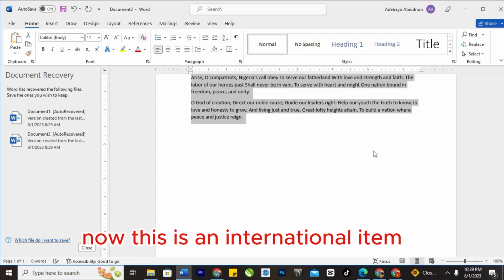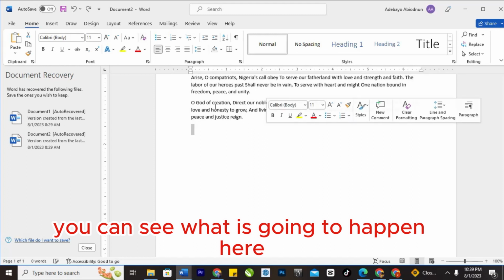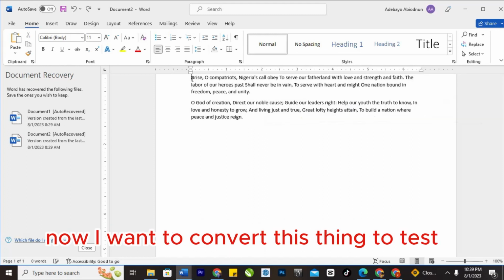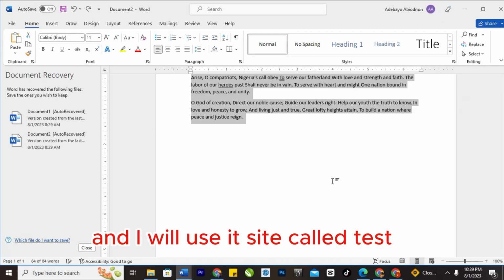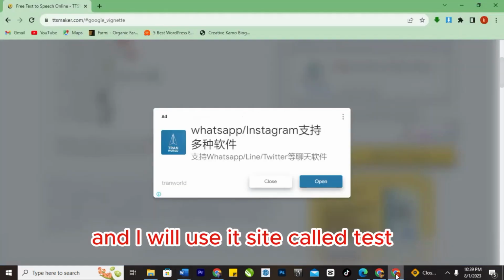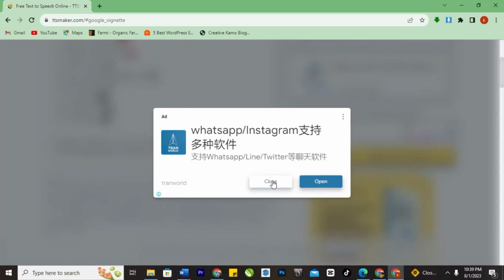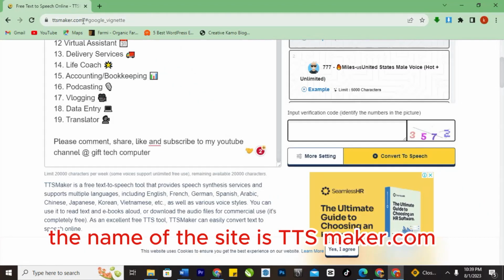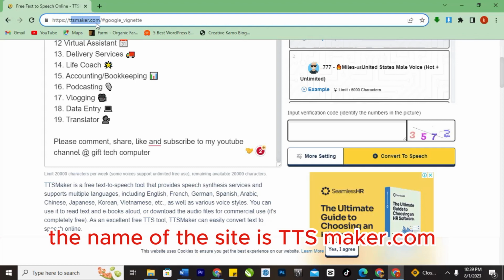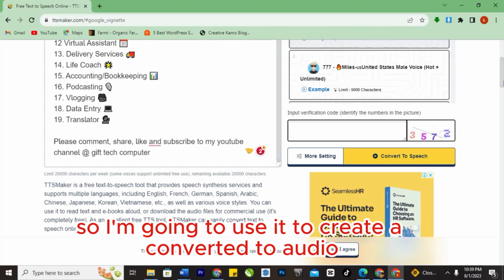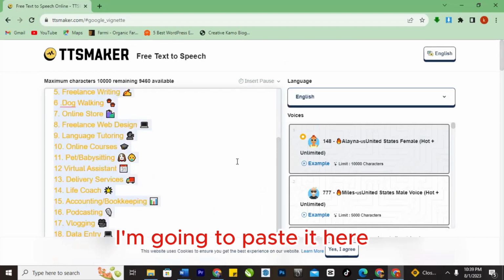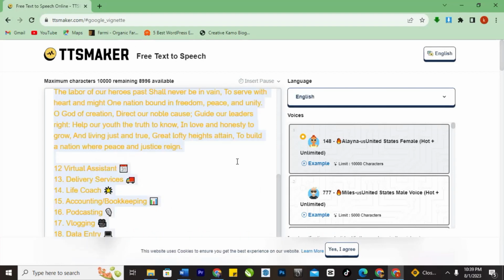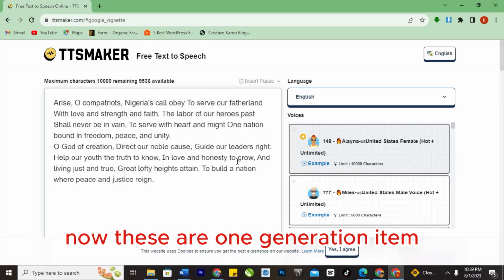Now this is our Nigerian national anthem. You can see what is going to happen here now. I want to convert this thing to speech, and I will use a site called Text to Speech Maker. The name of the site is ttsmaker.com. So I'm going to use it to convert it to audio. What I'm going to do here is paste it here. Now this is our generation item.